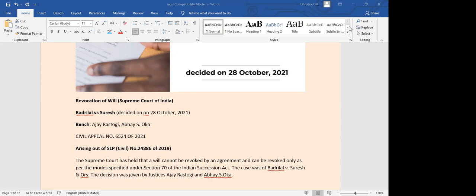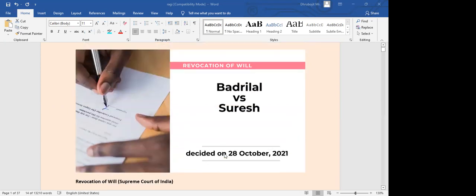Correct. So usually what happens is when parties file a case in the High Court, and the case is decided, the High Court would usually certify. Some certificate will be issued by the High Court, wherein the High Court would say that this is the decision, and if either of the parties is not happy with this decision, they are free to go to the Supreme Court.